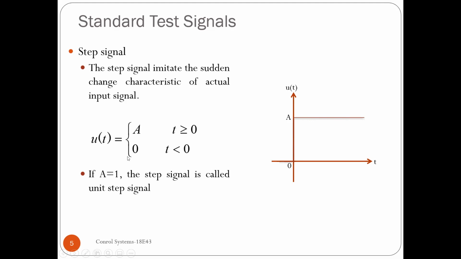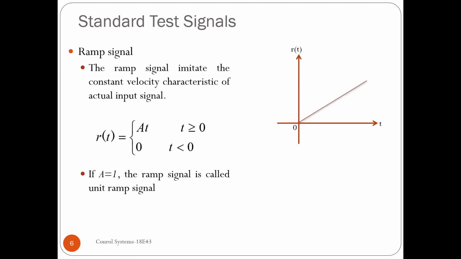We define a step signal mathematically this way. We represent the step signal with u of t, which is equal to a for all time t greater than or equal to 0, and u of t is 0 for t less than 0. That is what is graphically visible. For negative time it is 0, and for t equal to 0 and greater, you have a constant signal a. Those are the characteristics of a step signal. If the value of a is 1, then we call that a unit step signal.